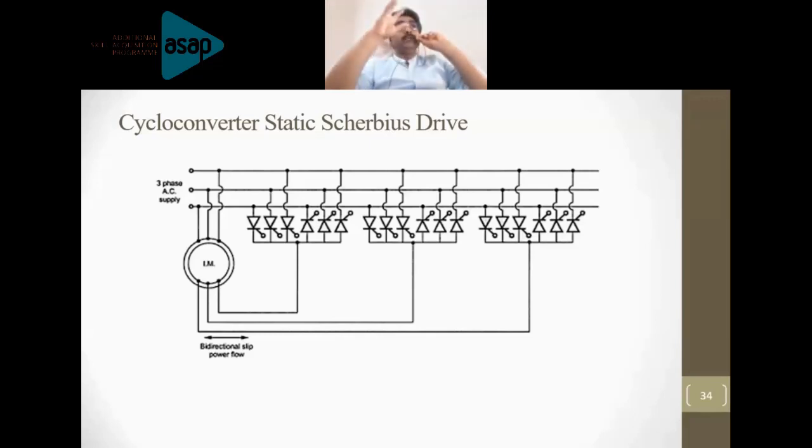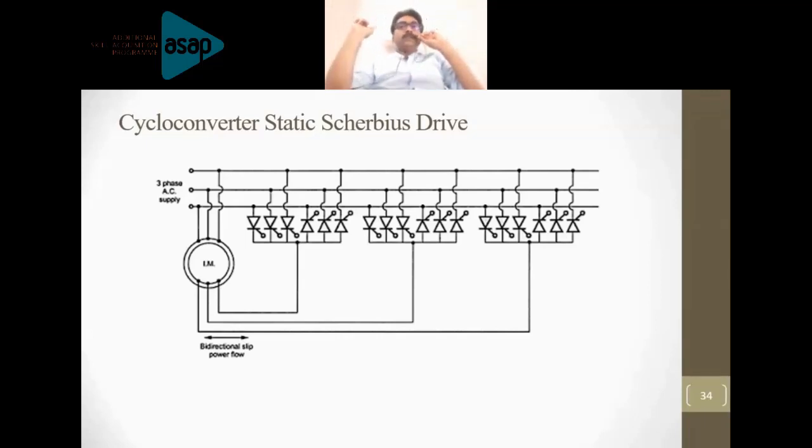The second thing is also given as a drawback. Obviously, if you want bidirectional power flow, then you need to have controlled rectifiers at both sides, right? And since you are going to have a controlled rectifier replacing the uncontrolled rectifier, you are going to replace the diodes by thyristors. That will increase the cost, and it will increase the control circuit complexity also, right? That is the second point. Go to the next slide.